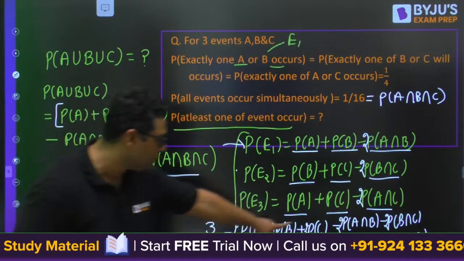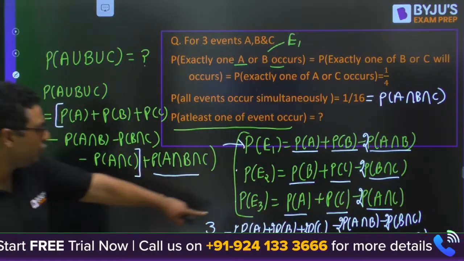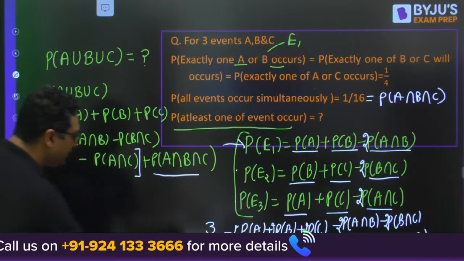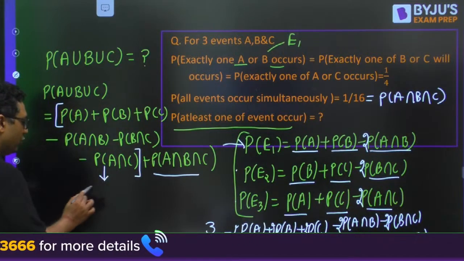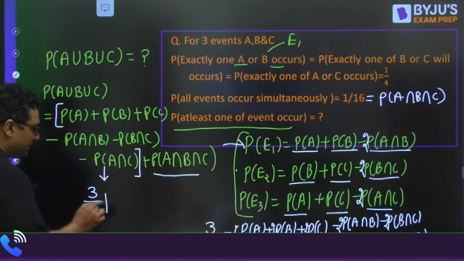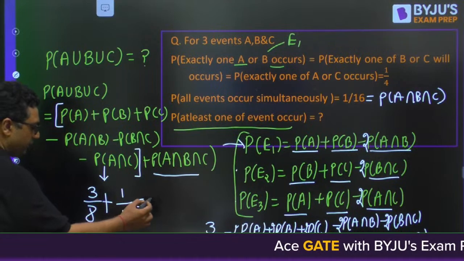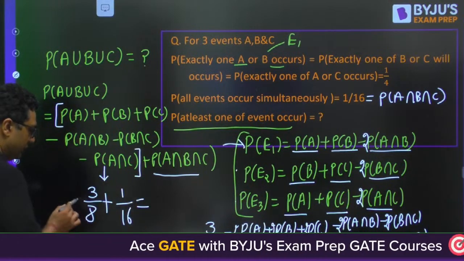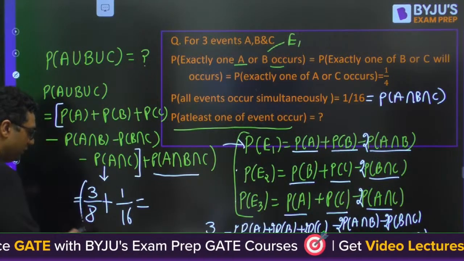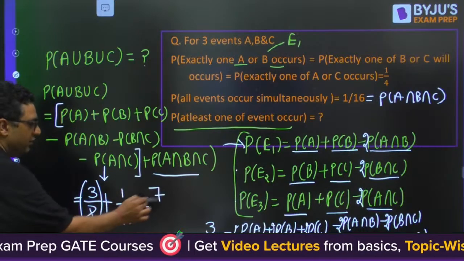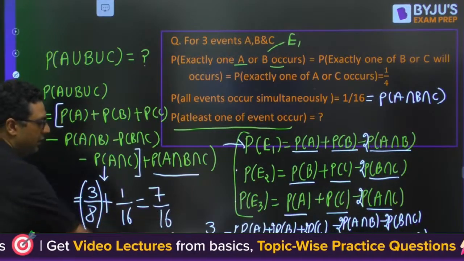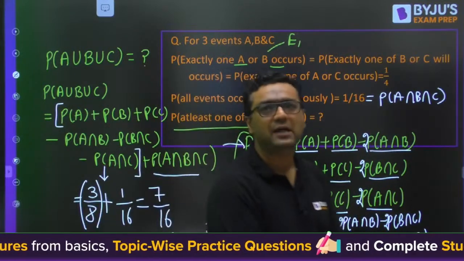And you know this is 2 times everyone. If you divide it by 2, you will get 3/8. So this value will be coming out to be 3/8, plus 1/16. The answer will be coming out to be what? Yes, it is going to be 3/8 or 6/16. The answer will be 7/16. Anybody have any doubt? Please ask.